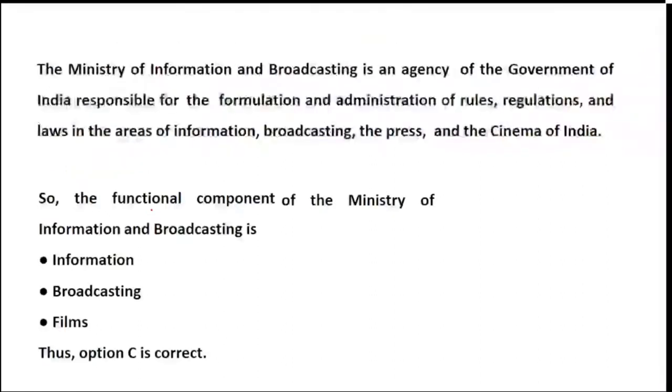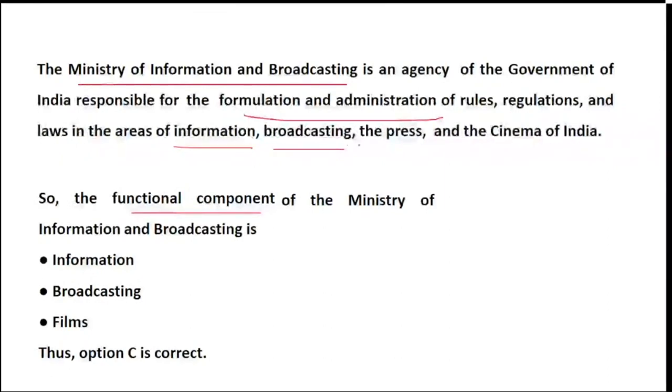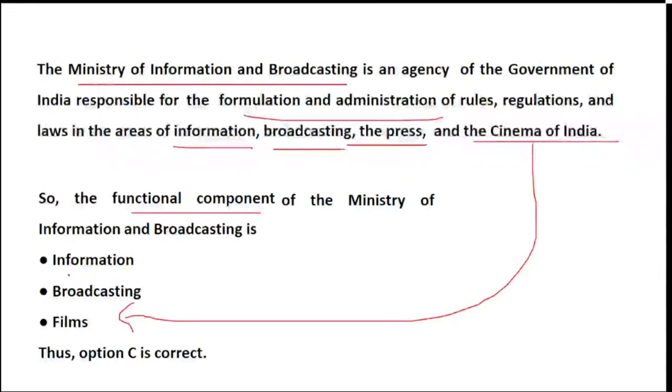Now, before we go, a little bit of information if you want. I have given certain information over here about functional components. First of all, Ministry of Information and Broadcasting is an agency of Government of India which is responsible for formulation and administration of rules, regulations, and laws in the areas of information, broadcasting, press and cinema, including films. So the components here are information, broadcasting, films, and the odd man out here is television. Is it clear? Okay.